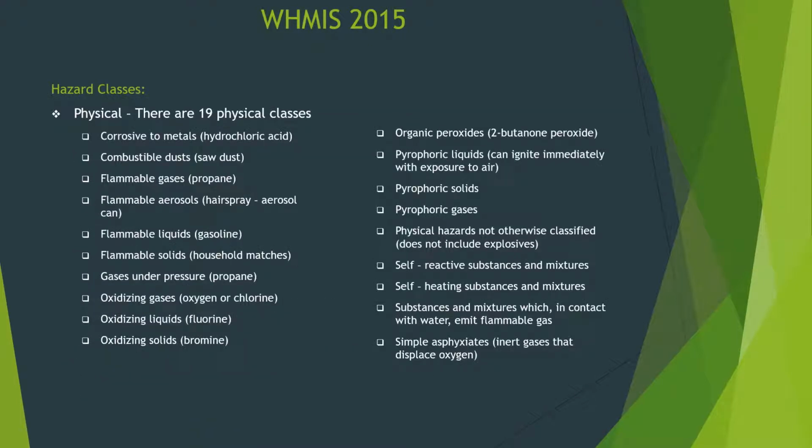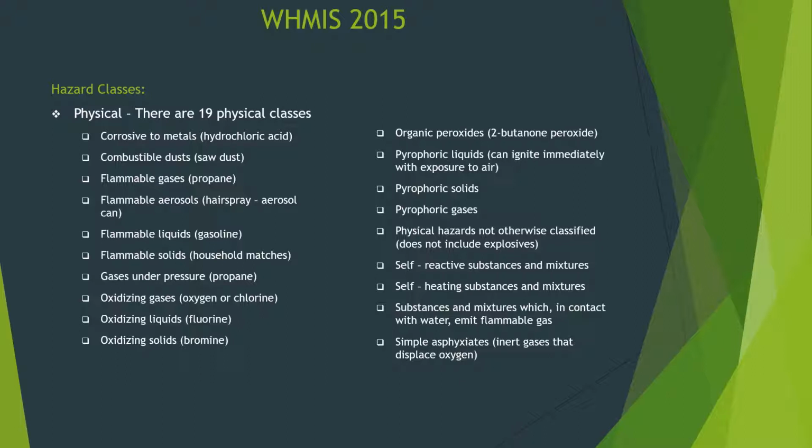There are 3 types of hazard classes: physical, health, and environmental. In the physical class, there are 19 subclasses. The WHMIS also defines an explosive class, however, WHMIS 2015 does not currently include this.